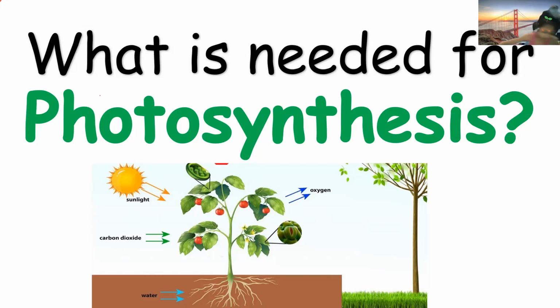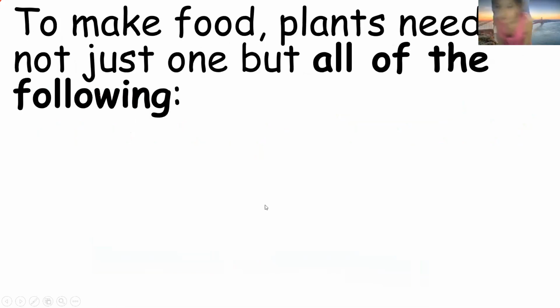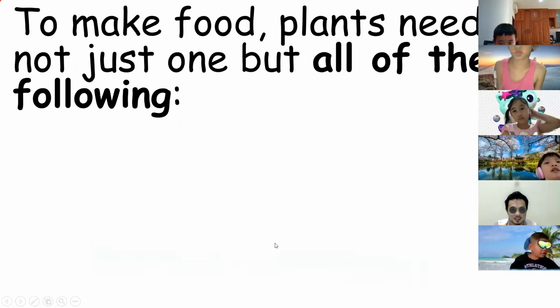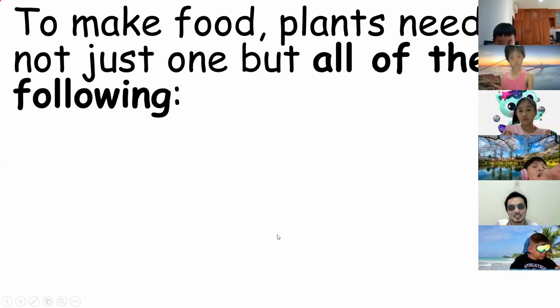So in the process called photosynthesis, plants can make food. To make food, plants need not just one, but all of the following. And what are those things? Who can say it with me?